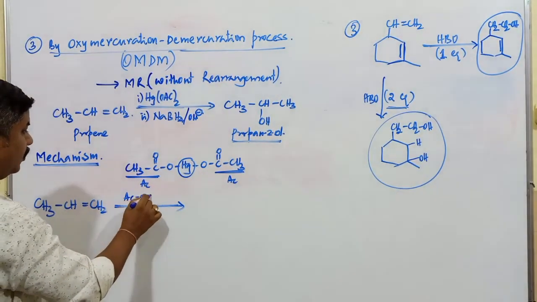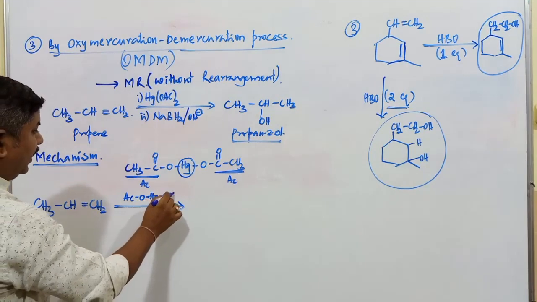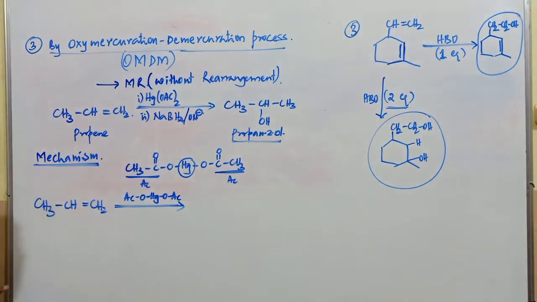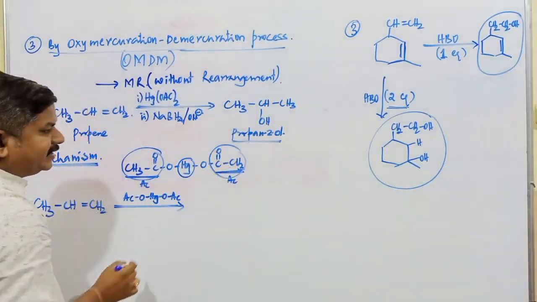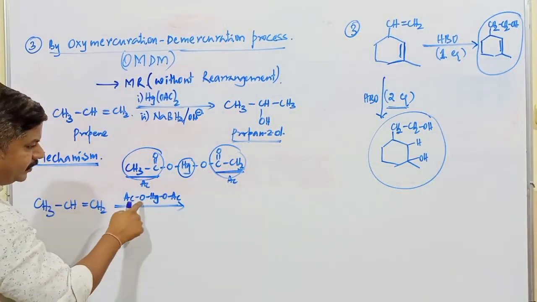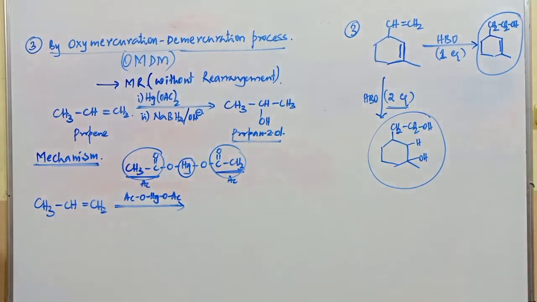AcO–Hg–OAc. Is it clear? Both are going to be the same. This group is going to be Ac, the acyl group. Oxygen, oxygen, and mercury is there.